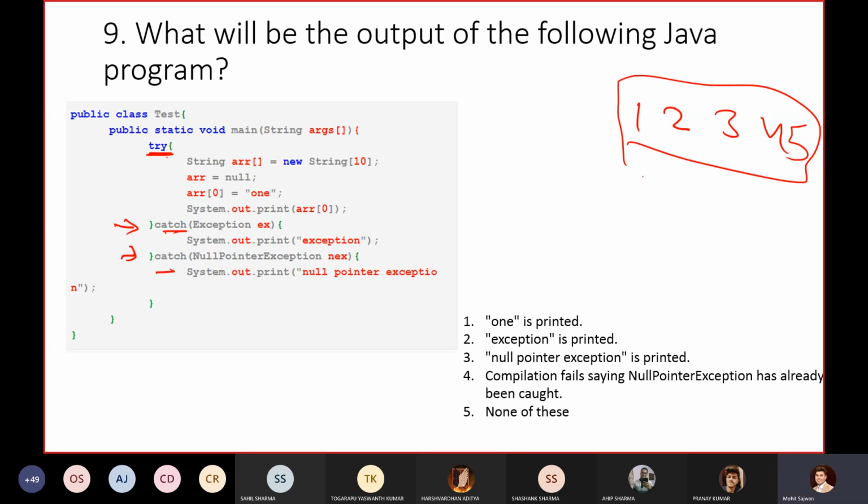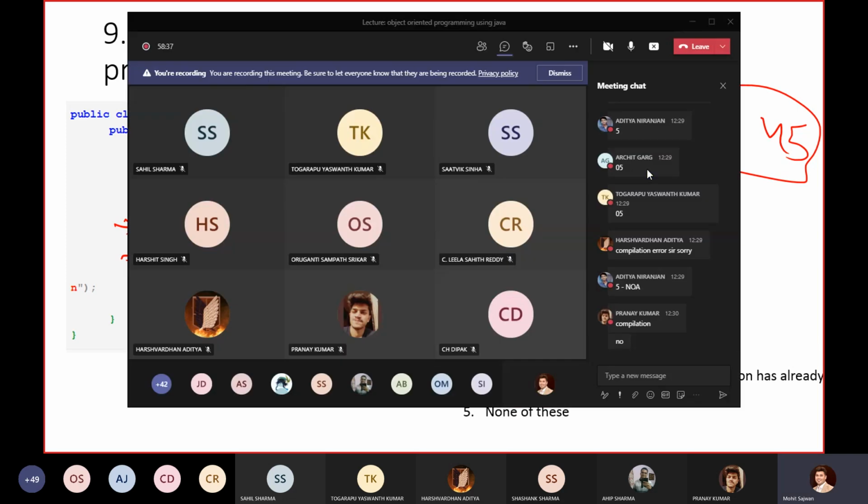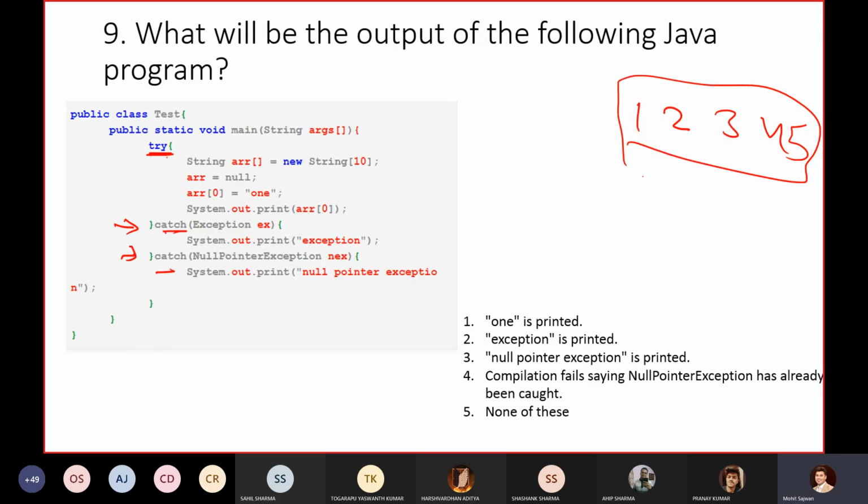Because using this example, you will learn a lot of things, even if you forget some of the concepts. That is why I have put all these things here, so that you can revise your concepts too. So just tell me 1, 2, 3, 4, 5. Till now, has anyone posted any option?